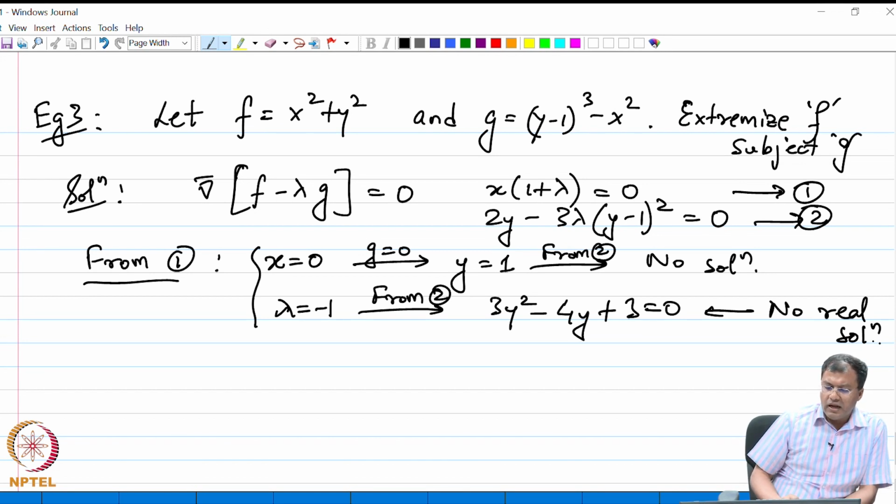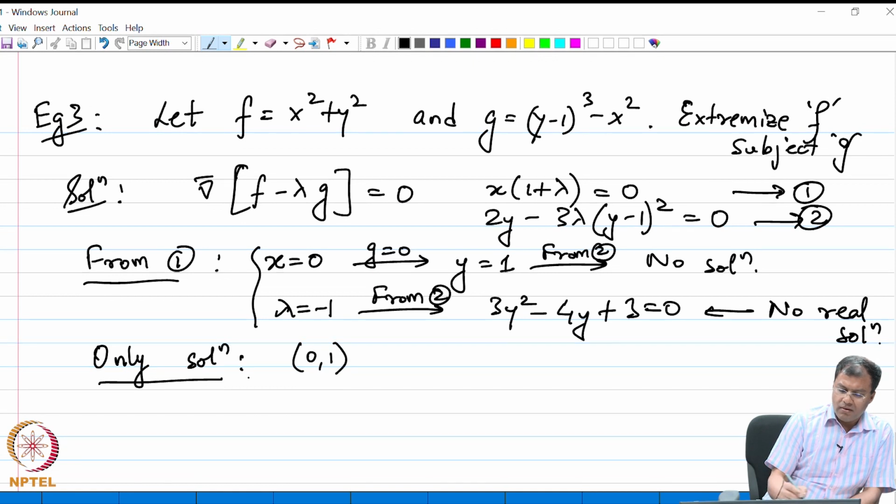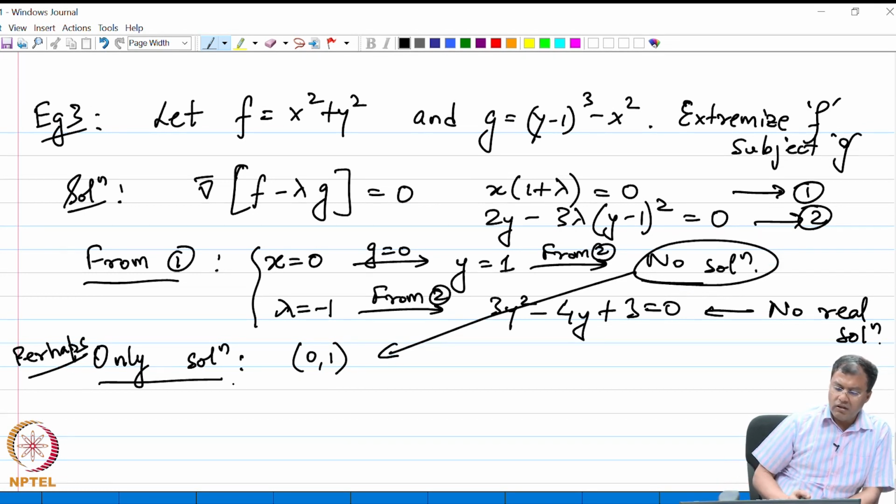Now, but something still can be done. Notice the following. Notice that the only solution that we found, although it did not satisfy the constraint, perhaps the only solution that we found was (0, 1). Perhaps I should definitely write the word perhaps, because we have shown that there is some problem here, right. So, perhaps the only promise that we were getting was at point (0, 1), right.